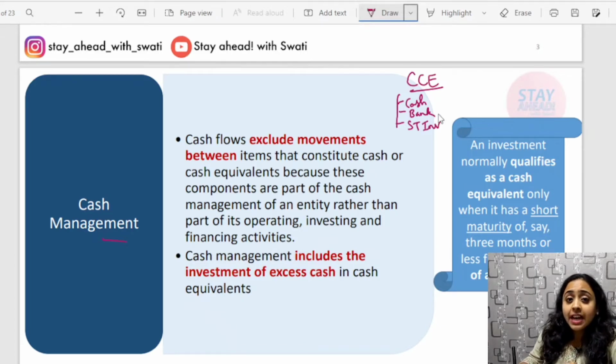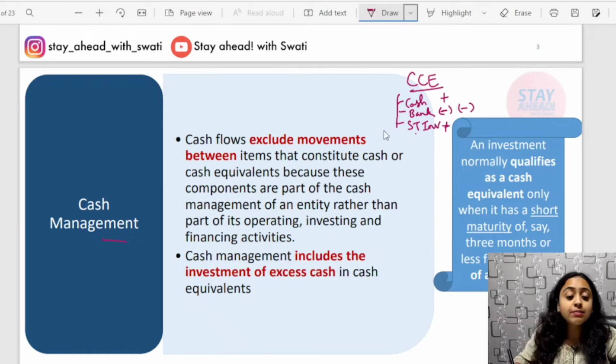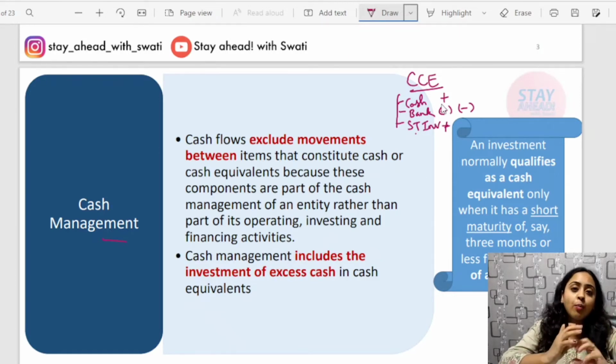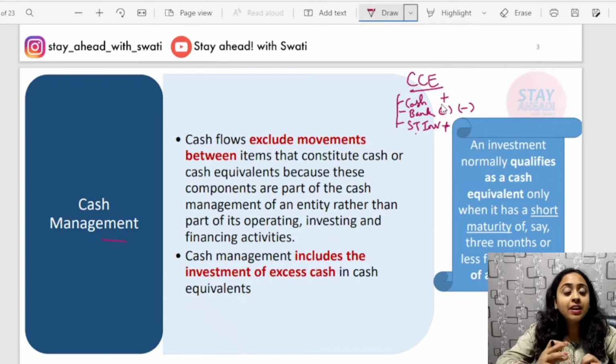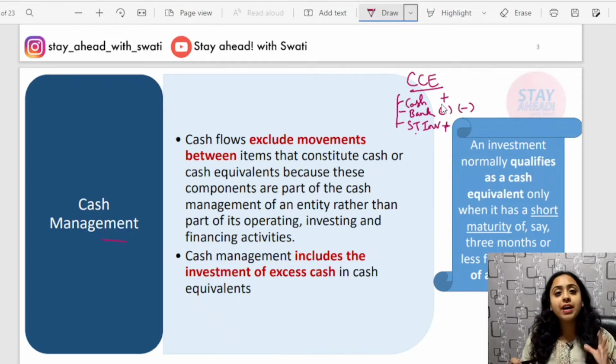So at times it might be that you are withdrawing cash of rupees 10,000. So what happens? It is deducted from bank and added to cash balance. Or it can be that you are investing in short-term investment. So it is added to short-term investment and deducted from bank. This is an example. So there are at times transactions which are within the CCE component, that is cash and cash equivalent. Such transactions are termed as cash management. Read it once.